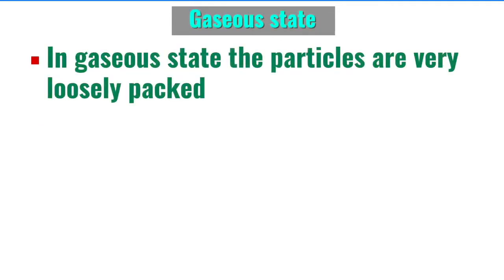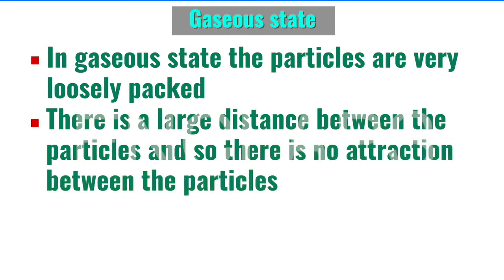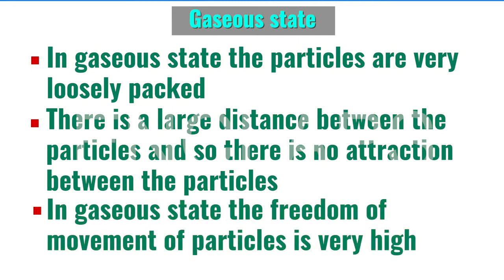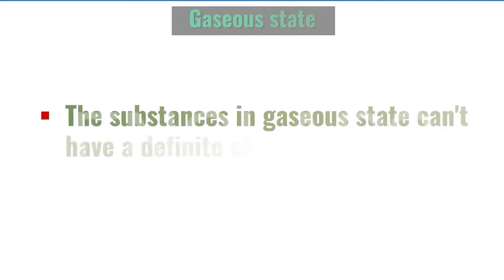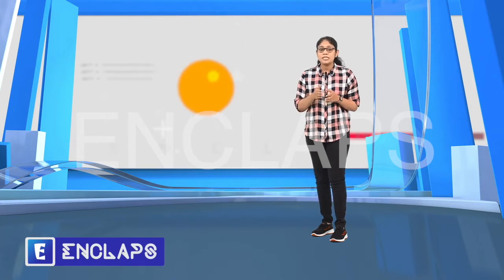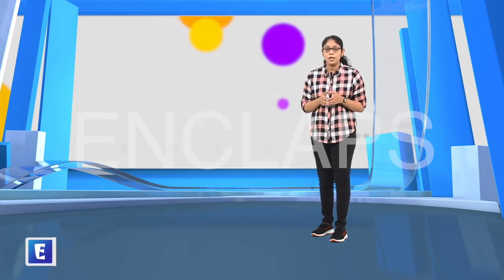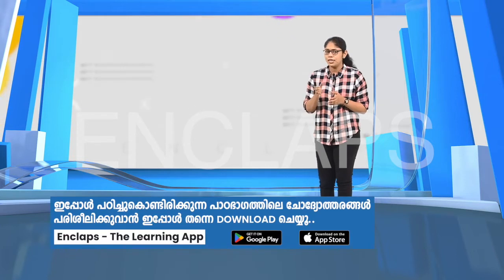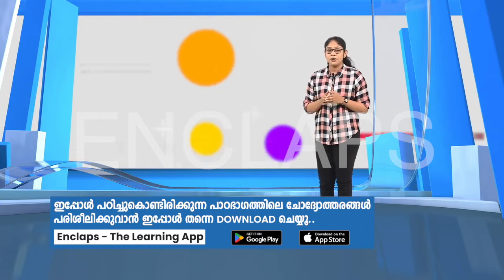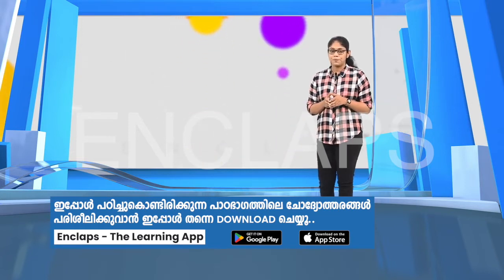Gaseous state. In gaseous state, the particles are very loosely packed. There is a huge distance between the particles, and so there is no attraction between the particles in gaseous state. The freedom of movement of particles is very high, and so the substances in gaseous state do not have a definite shape or a definite volume. So, solid substances have definite volume and definite shape. Liquid substances have definite volume but not definite shape. Gaseous substances do not have a definite volume or a definite shape.